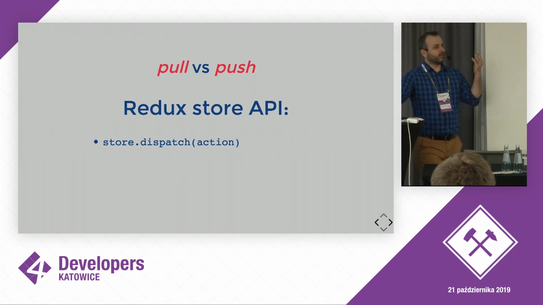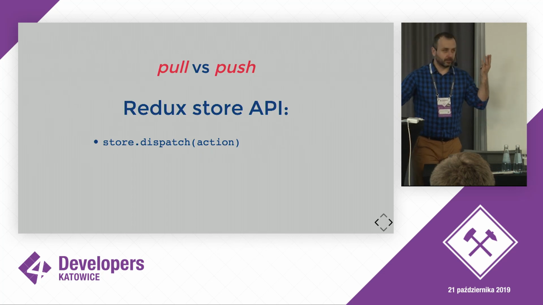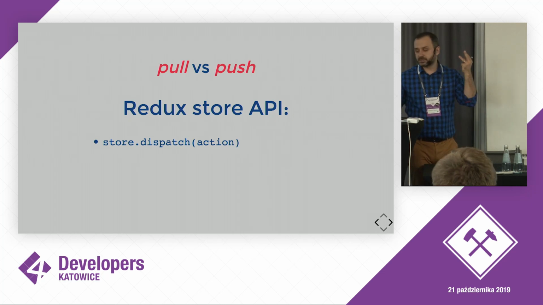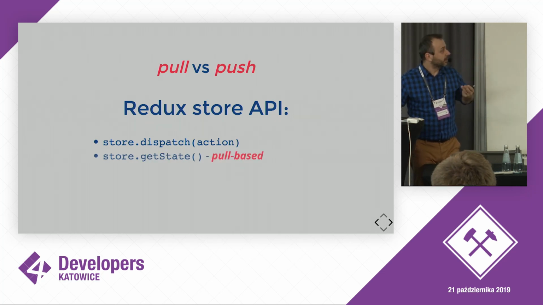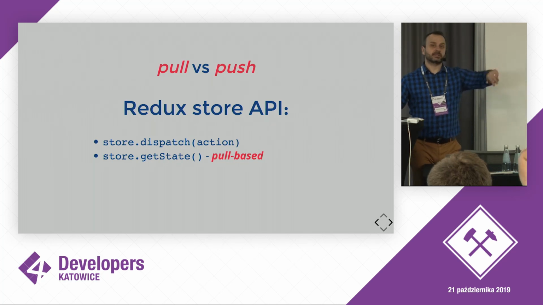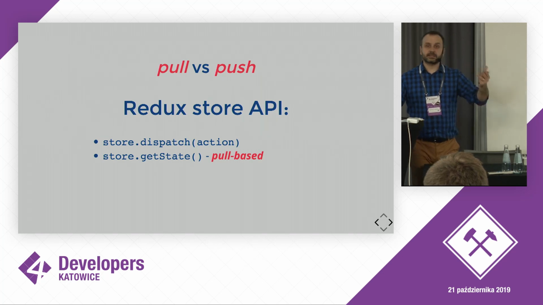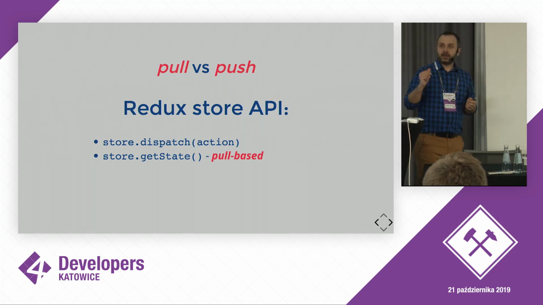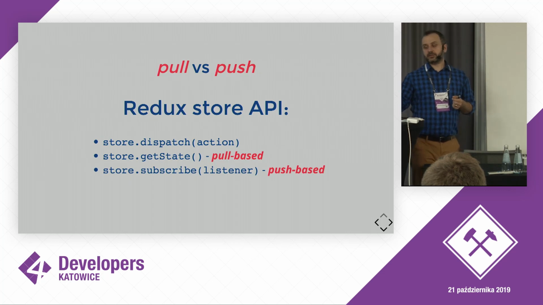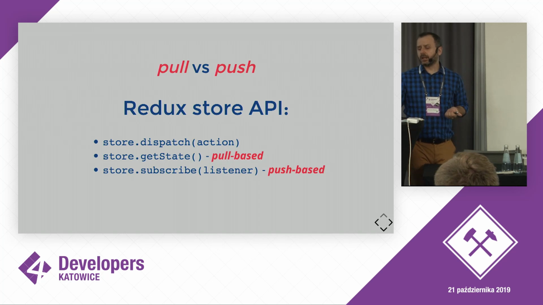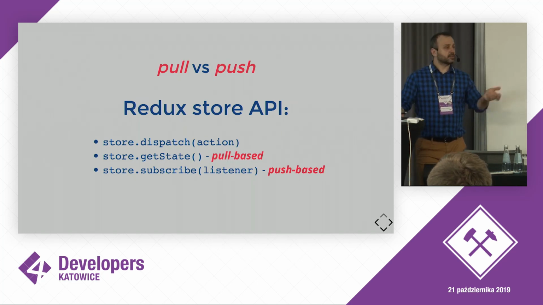Redux has only four public methods available. We're not going to speak about replace reducer because this is just a development tool. So there is a way to dispatch an action, meaning something has happened so that the state needs to update, and this is a form of encapsulation. Now, there is getState, meaning if a developer would like to pull, then a store allows us to get the state, or if we want to push the data, we can always subscribe.